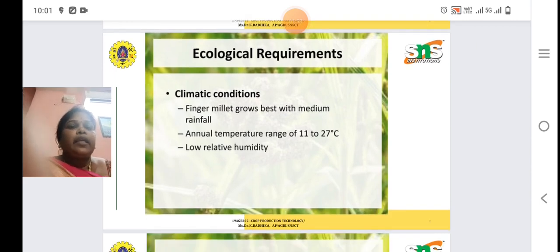Then ecological requirement. The ecological requirement is nothing but climatic conditions. Finger millet grows best with medium rainfall. Annual temperature ranges 11 to 27 degrees Celsius. Then it's cultivated in relatively low humidity conditions.